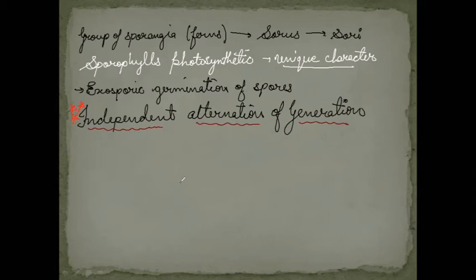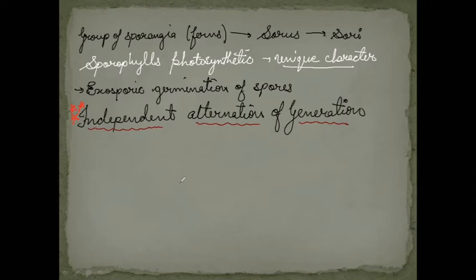Now we have one important point regarding the gametophytes. Now, in case of sporophytes, that is the main body of the pteridophyte, we said that they have the vascular bundles. But what about the gametophytes?